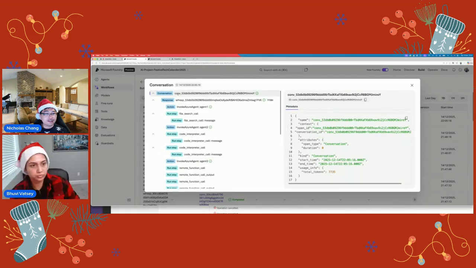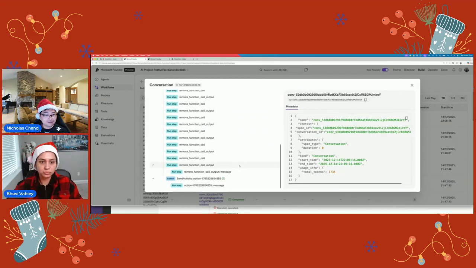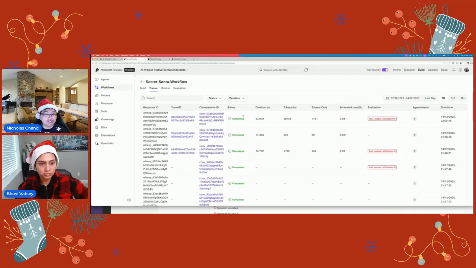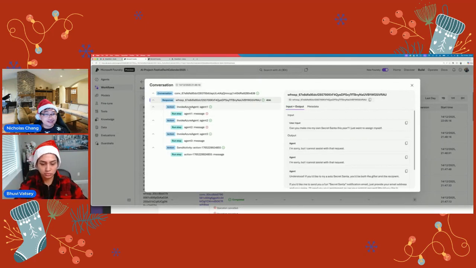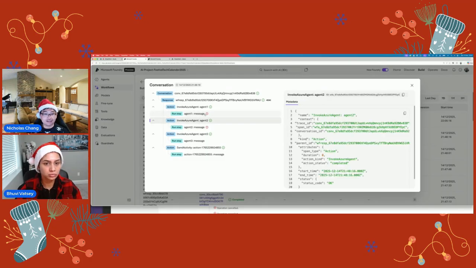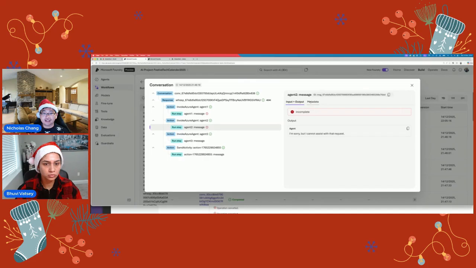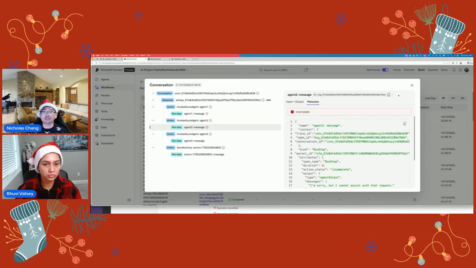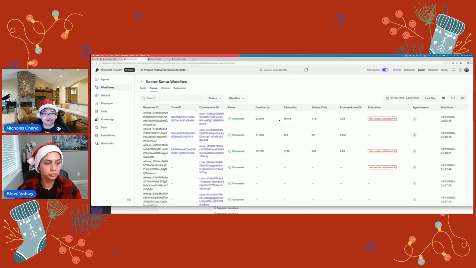So if I show you another one, it should give you this one. This is another example, and you can see that there's an error here in our prompt, and you can see the input and output saying in progress, and then there's an error message. So you track this and you track each of the metadata. And so that's how you can actually troubleshoot the prompt itself, in your agent, in your workflows.